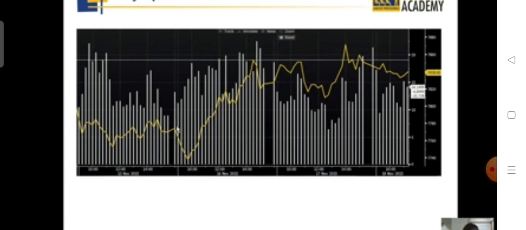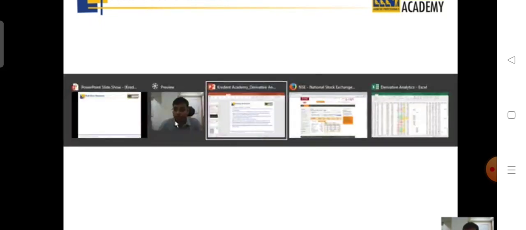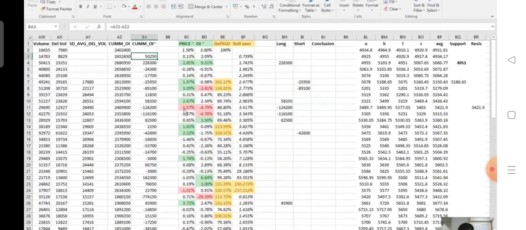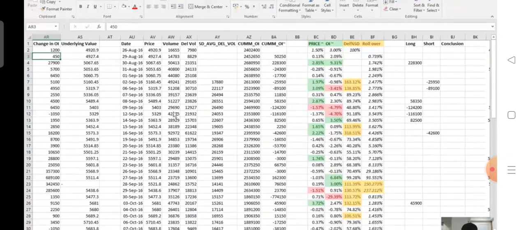In case of a stock also, you can plot the difference between future and spot in your Excel sheet and track the difference. In case of bullishness in the stock, you will see future trade above the spot. In case of bearishness, future will trade below the spot. Okay, so shall we attempt this in Maruti? The only problem with Excel is that you have to adjust it for the dividend, if any. If you don't adjust, then the data will be absolutely wrong.